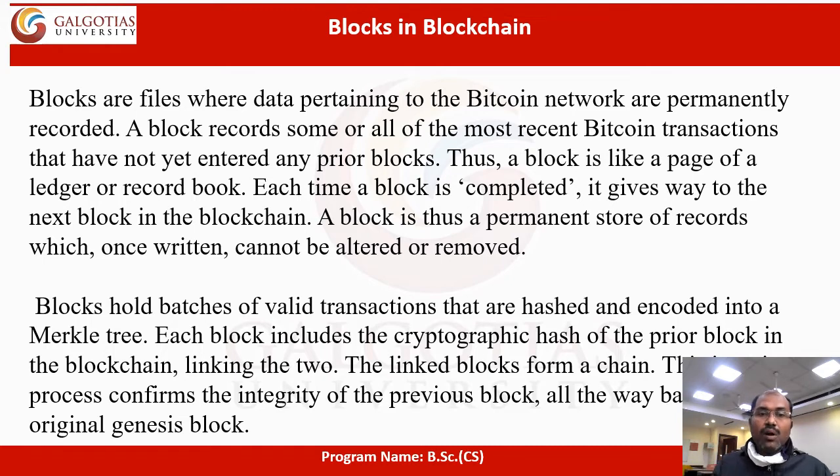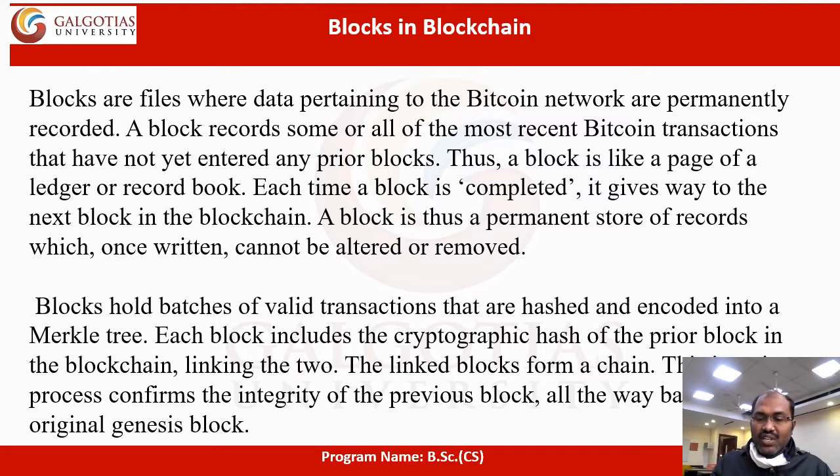So blocks hold batches of valid transactions that are hashed and encoded into the Merkle tree. The Merkle tree is one of the concepts in blockchain technology. Every transaction should be in a tree order. Every node in the Merkle tree has two or more children, and each node has a specific hash value. I am going to explain the Merkle tree in detail in the next class.